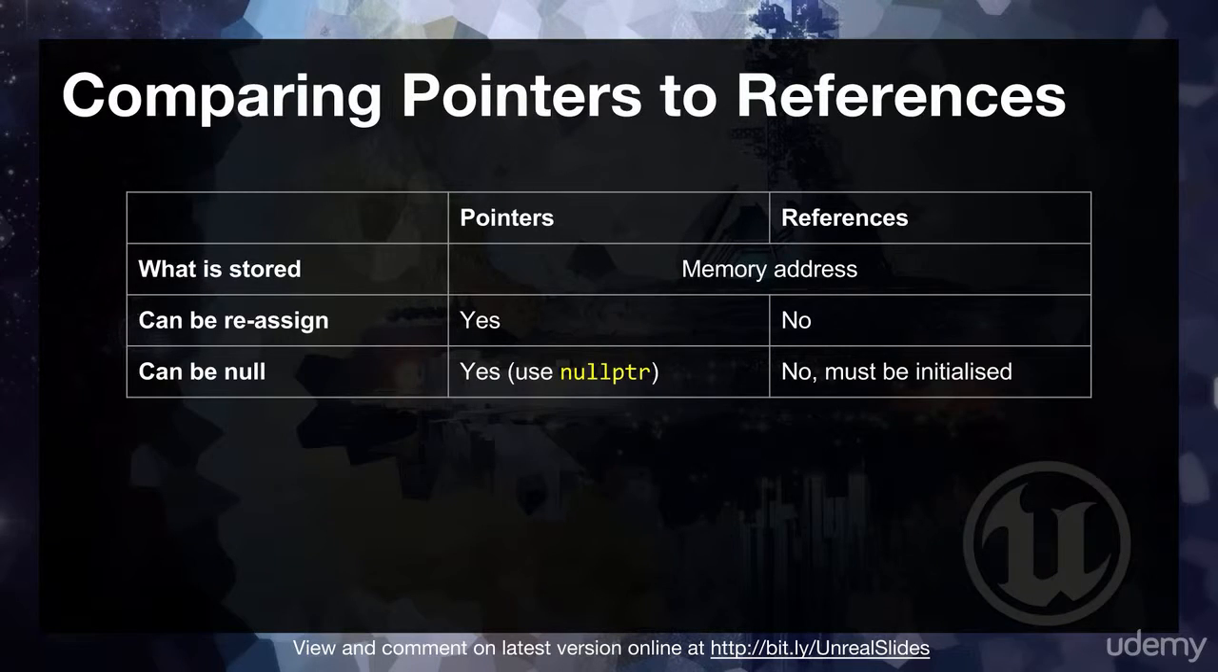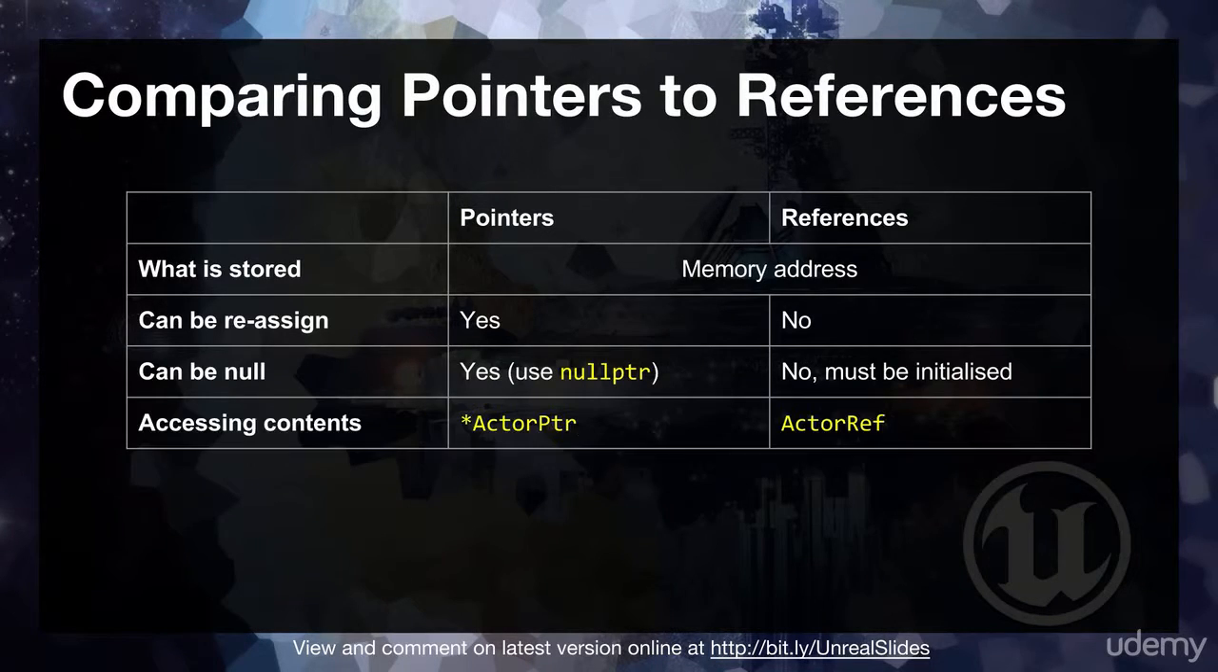Can it be null? Well, a pointer can. A pointer can actually point to nothing. In fact, you're going to see shortly that we are going to initialize our pointers with nullptr, and then later go and find something to make them point at. So yes, pointers can be null, but references can't be null. And that ties into the previous point, that they cannot be reassigned and they must be initialized. They've got to be given a value at creation.